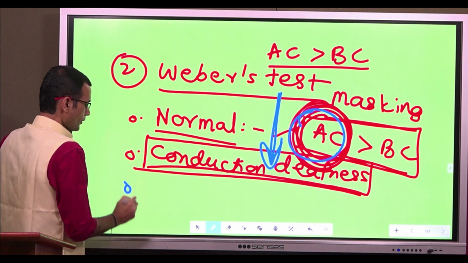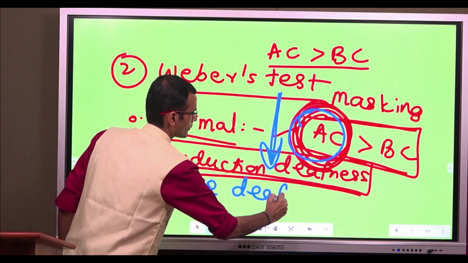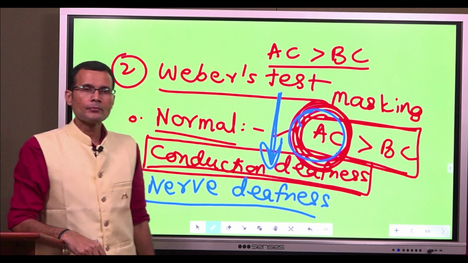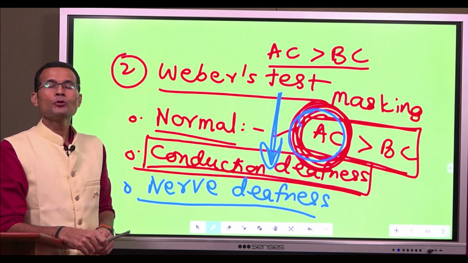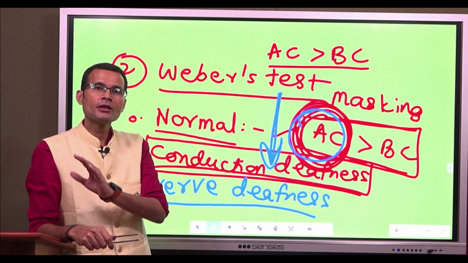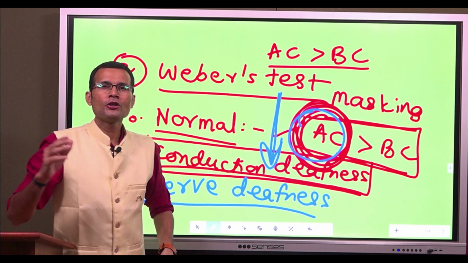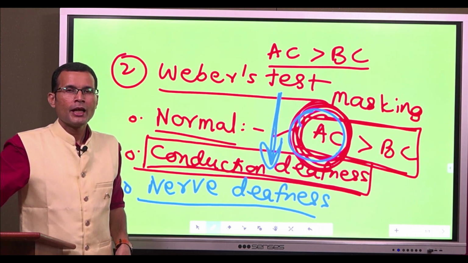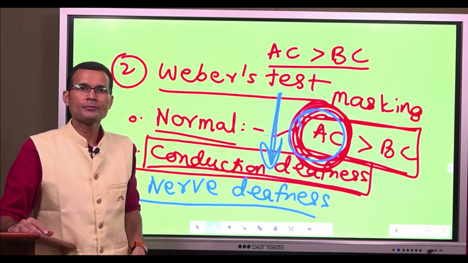The third possibility is nerve deafness. If there is nerve deafness, suppose in one ear Rinne was positive. Suppose on the right side Rinne was positive, and remember what I told you, Rinne positive means either normal or nerve deafness.